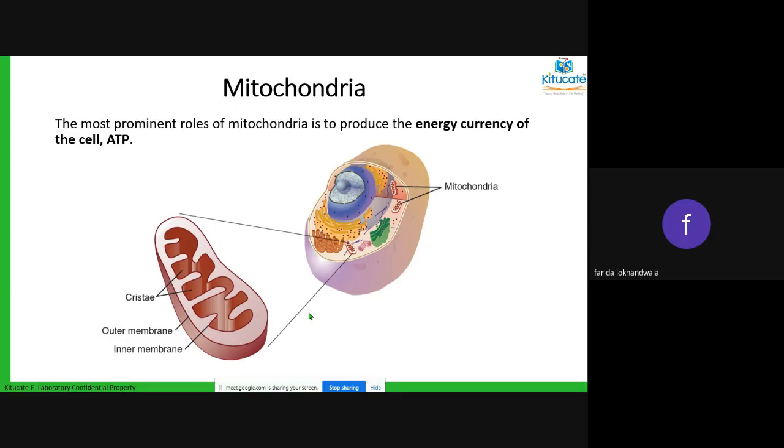In the mitochondria, a very complex chemical reaction takes place, because of which you get production of energy in the form of ATP. ATP, the full form is adenosine triphosphate. For every one glucose molecule, you are producing 38 ATPs. I'm talking about one glucose molecule. When you're having one bread, that bread is a carbohydrate, correct?